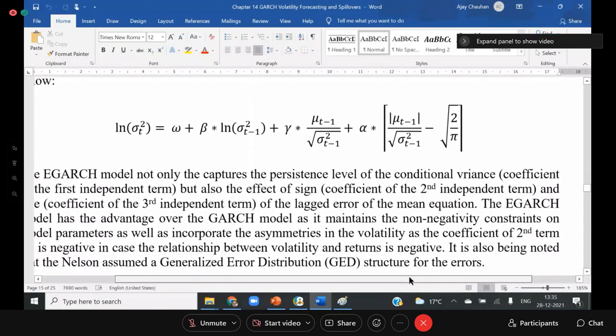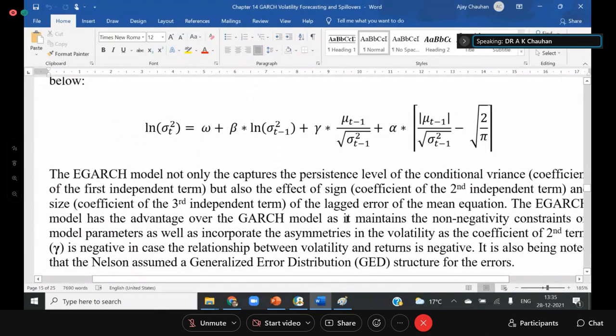Let me explain the concept of the EGARCH model. In EGARCH, the residual term is divided into two effects. One effect is called the size effect, and the second is known as the sign effect. So we break the model into two components, size effect and sign effect.